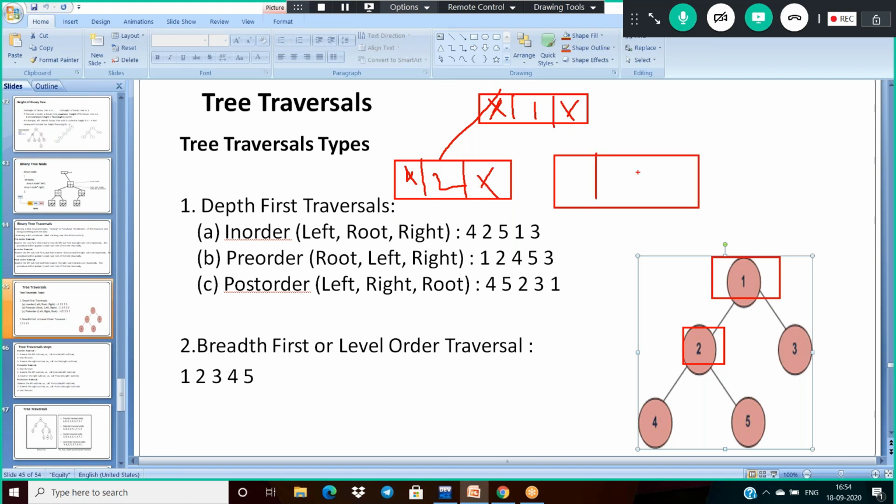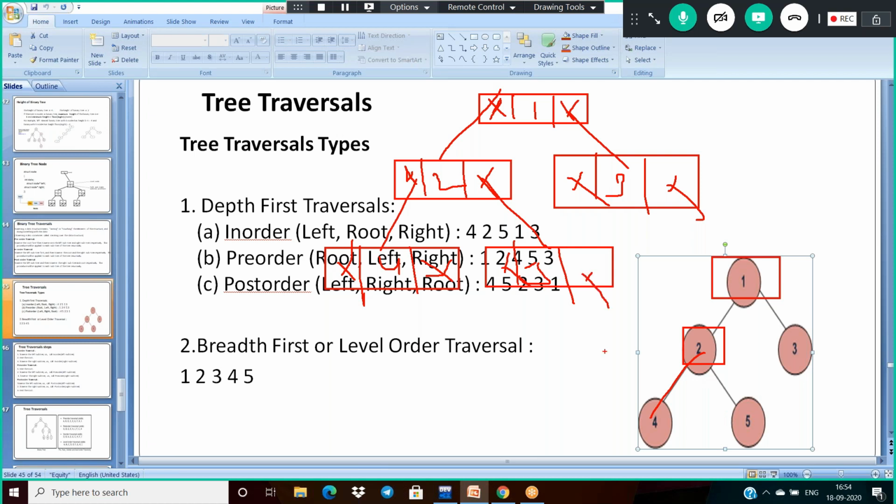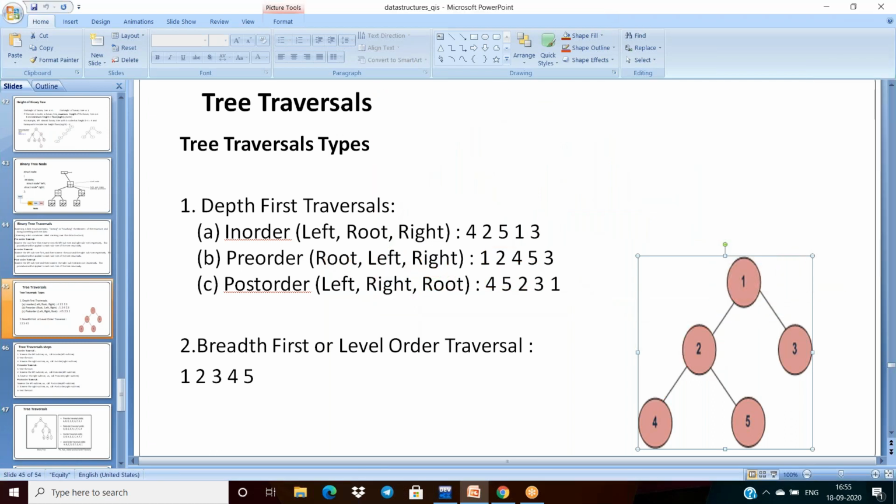And the right, it will be 3. Now left and right null. And right is pointing to this. And after then 4 means what? Again this left is pointing to another node like 4, whose left and right are null. And the right pointer is pointing to 5, left null. And this 3 is not having any children here. So finally, after calling the new node function, your input is like this. Okay.